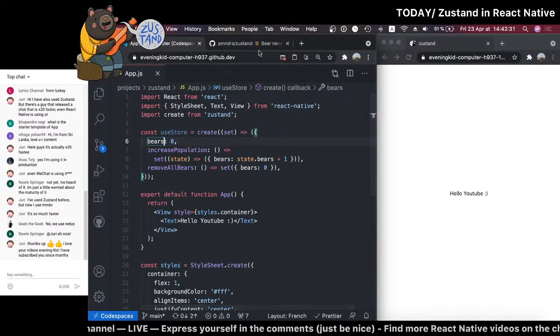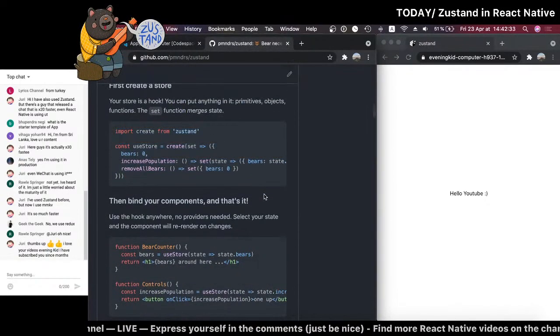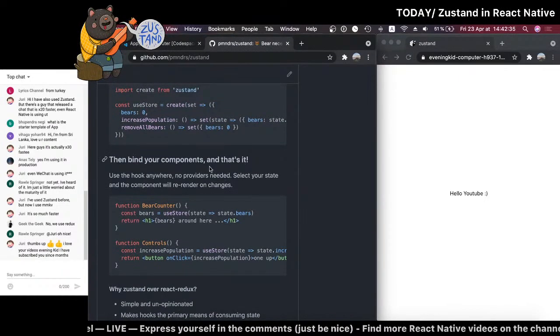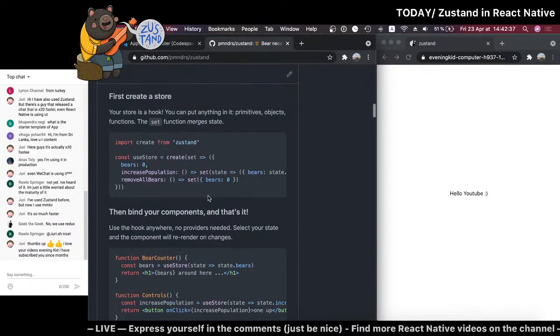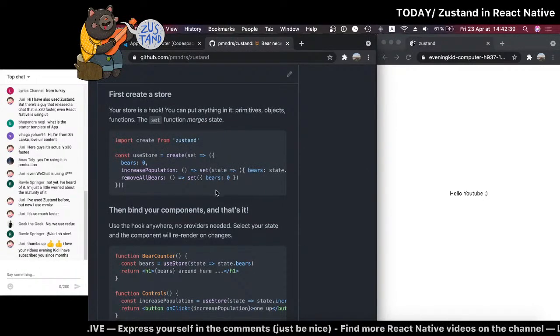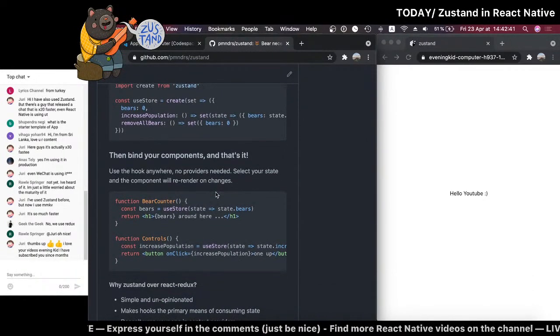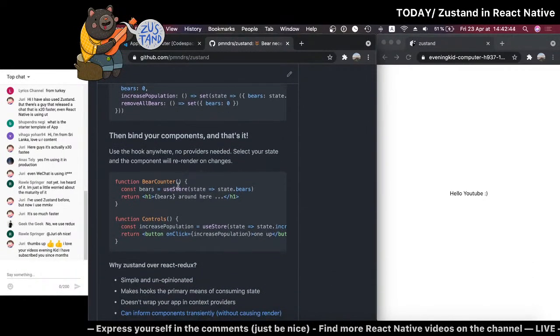Okay, so we have this uStore. Let's jump back to this. Bind your components, and that's it. So there's no... okay, that's a big difference. We don't have a provider or anything. Okay, let's give it a shot.